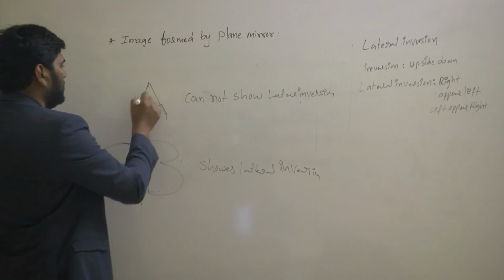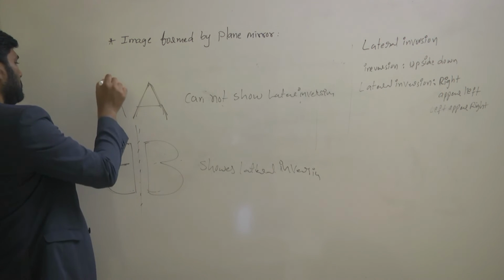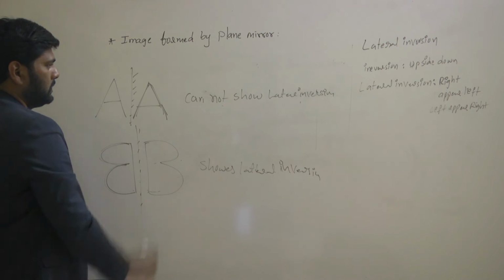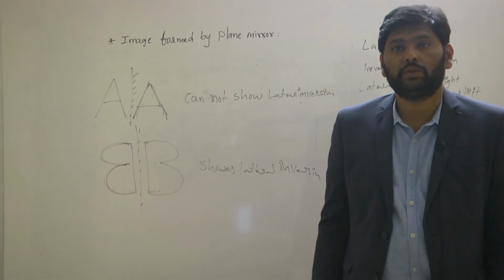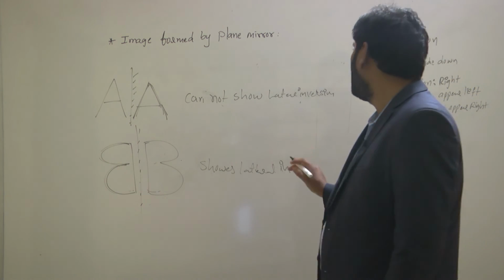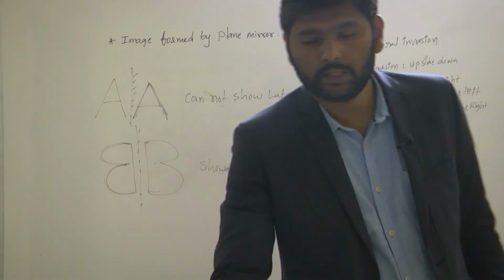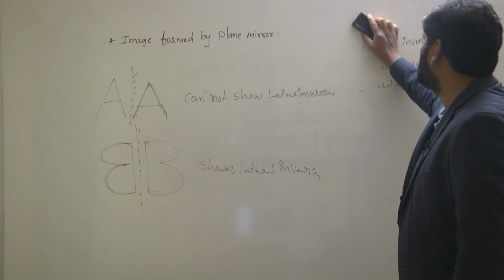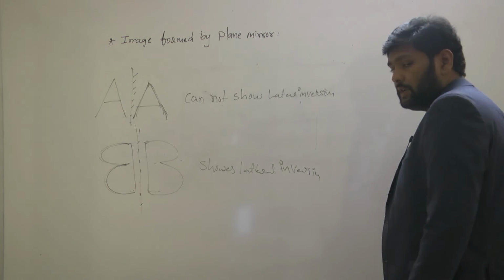What about letter A? Letter A will not show it. It appears as it is. This is the way it appears when you place a mirror. Next, does any other alphabet show lateral inversion? Some other letters do not show lateral inversion.